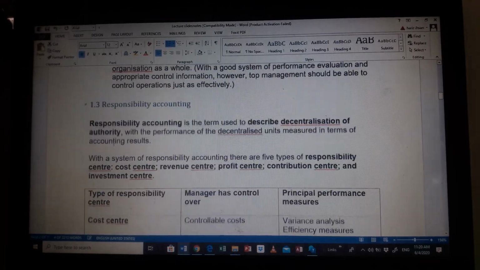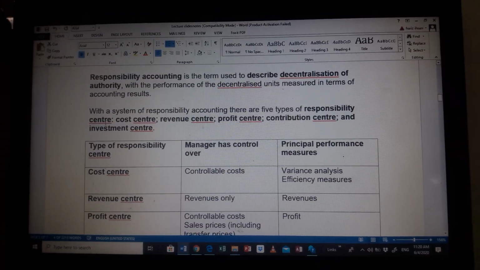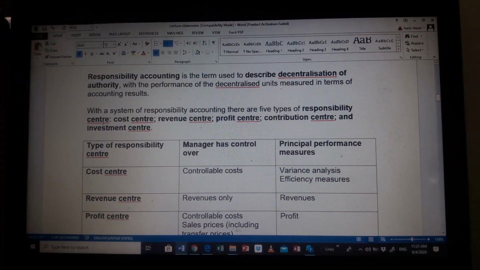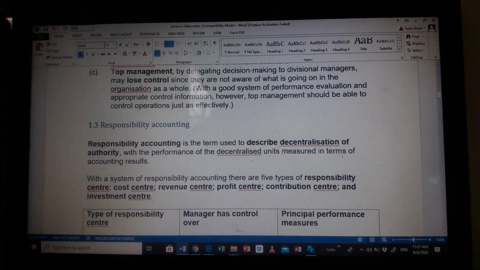Now let's move further on to responsibility accounting. Responsibility accounting is a term used to describe decentralization of authority with the performance of decentralized units measured in terms of accounting. So therefore, how can we measure the performance?